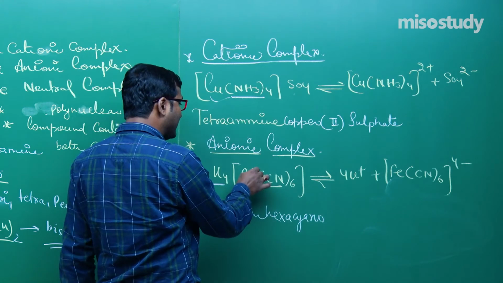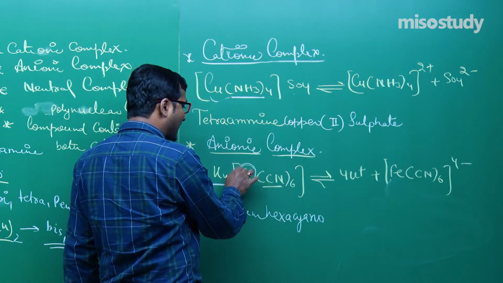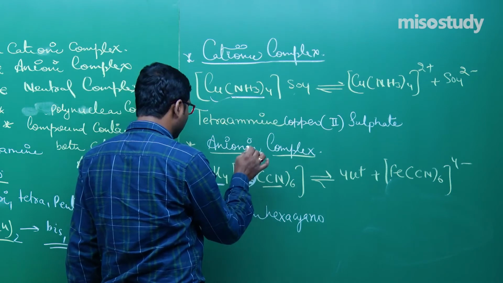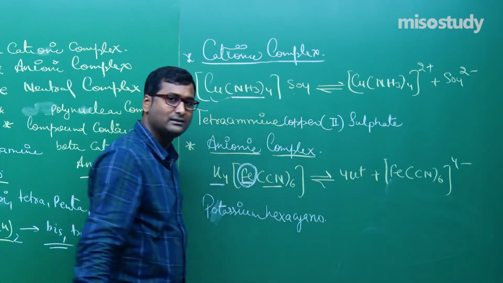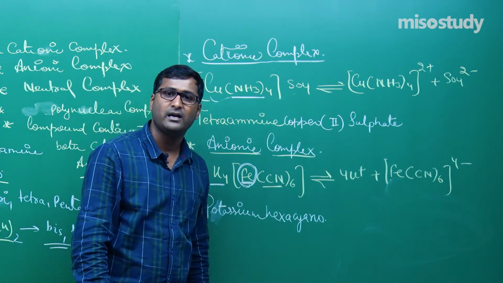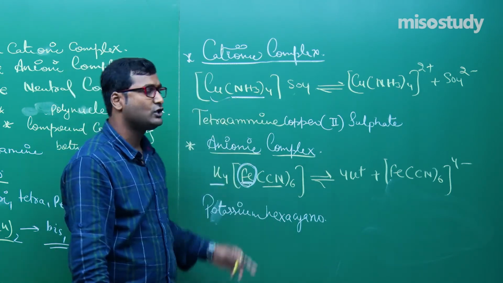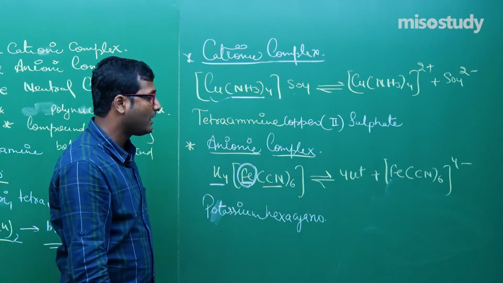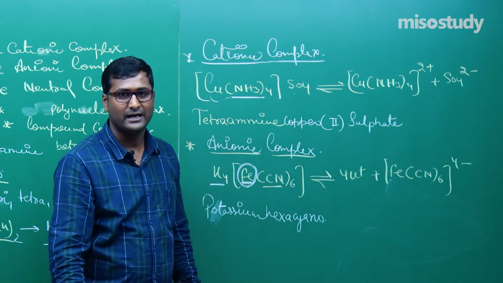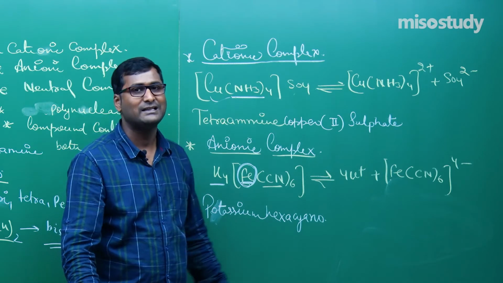Now in an anionic complex, if we have to write the name of the central metal after, then we have to use a different mode. For iron it will be ferrate, for copper it will be cuprate, for Ag silver, that is argentate, for Pd palladium. Clear to you? For nickel, that is nickelate.